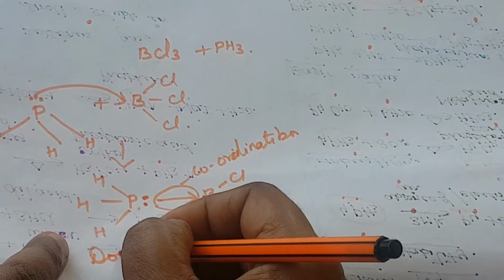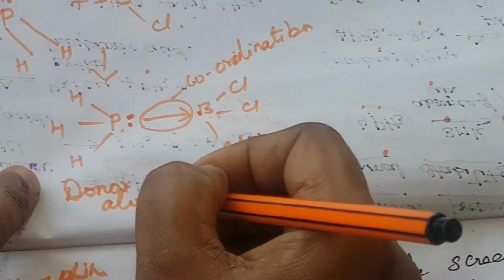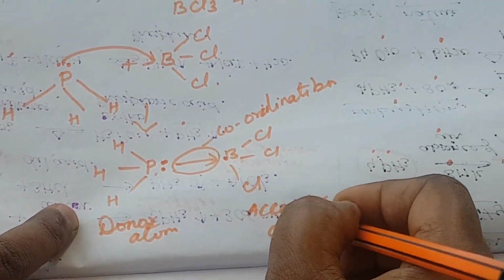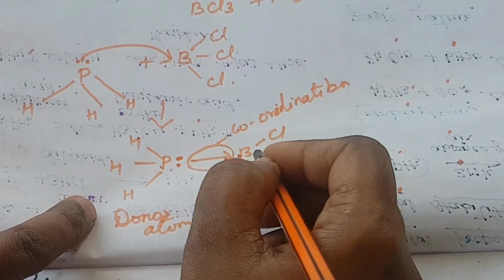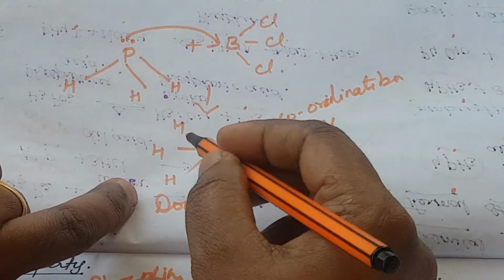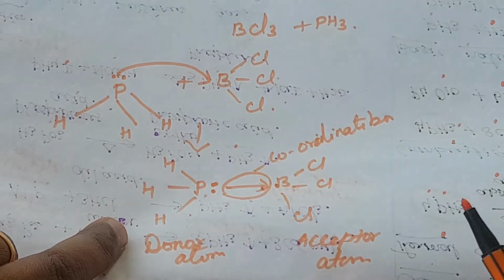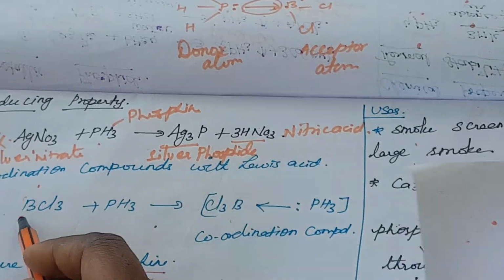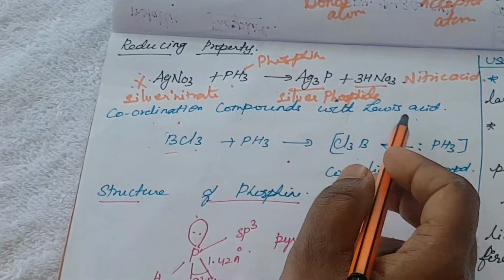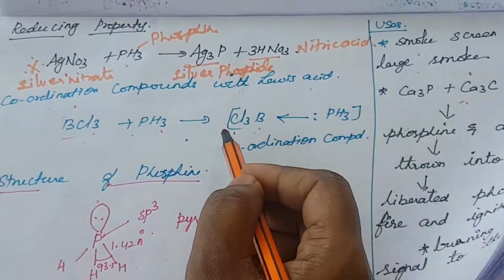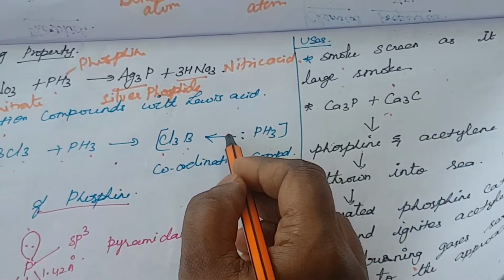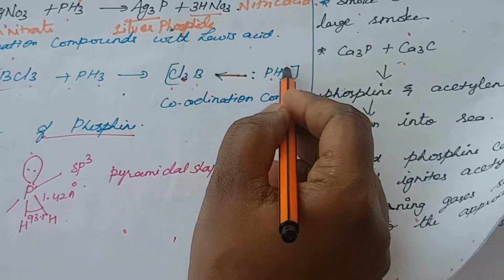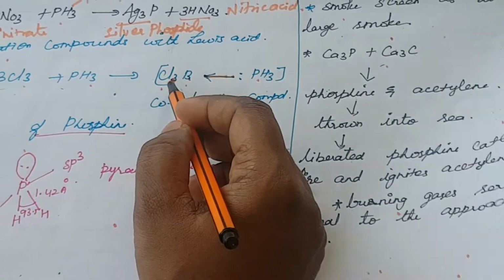This is called the donor atom. This is called the acceptor atom. So the phosphorus donated 2 electrons. This boron accepts the 2 electrons and makes the bond formation between phosphine and boron trichloride. So that is the tendency to form a coordination compound with Lewis acid. BCl3 is the Lewis acid. Phosphine reacts with Lewis acid to form the coordination compound. Here the arrow mark indicates the donor atom towards the acceptor atom. So phosphine donates 2 electrons to boron trichloride.